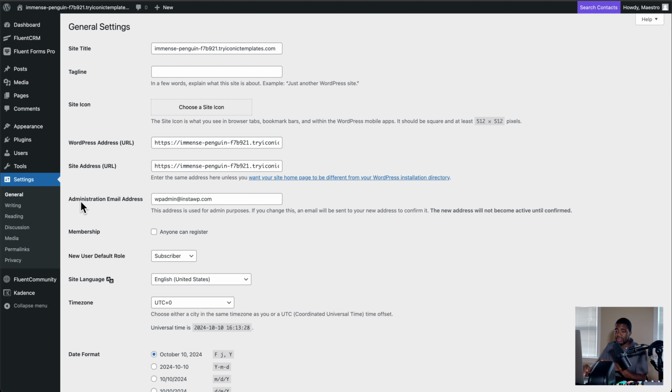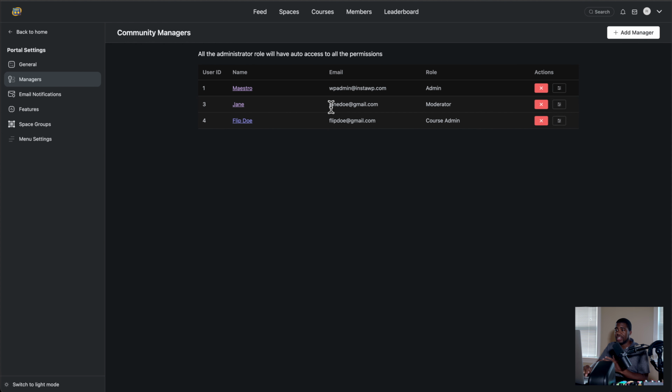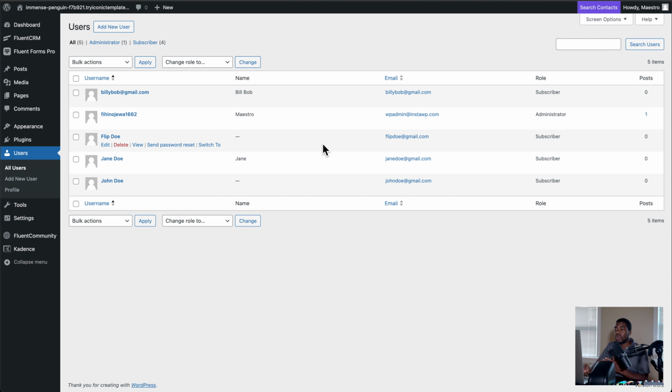So let me now reverse and go backwards. You cannot bring anybody in the community unless they are a user of WordPress. I'll repeat that. You cannot bring anybody in the community unless they are a user of WordPress. Their email has to match the email here in the community. So that's why you see Flipdo, I was able to add him as a manager here. That's because Flipdo is already a user on WordPress.